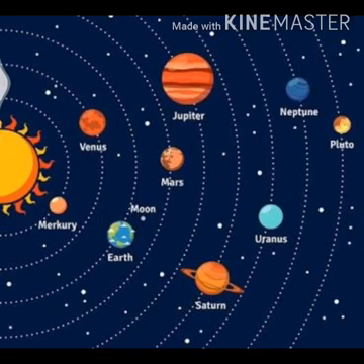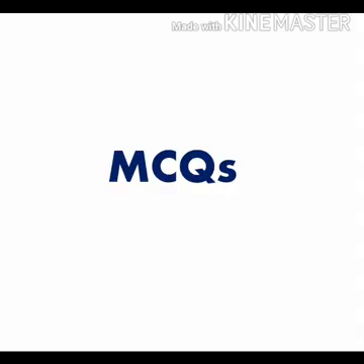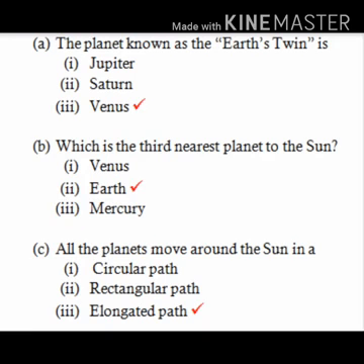Okay, so first of all, let's start with the multiple choice questions of chapter number 1 of your geography. The first question is: the planet known as Earth's twin is... Which planet is known as Earth's twin? It is Venus. Second, which is the third nearest planet to the sun? It is Earth. Third one is: all the planets move around the sun in which path?